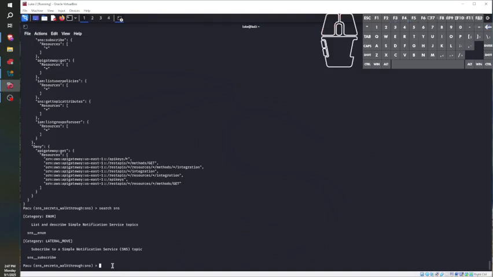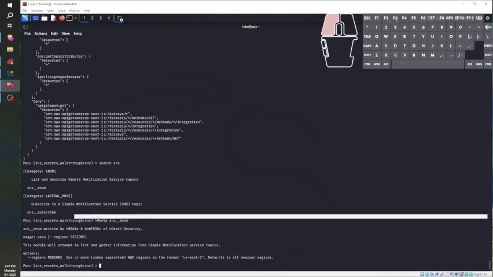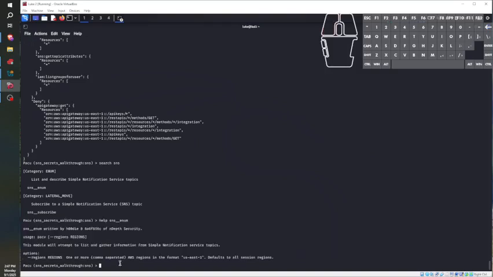So we just did search sns, so now we do help sns__enum, and this will describe to us how to use that tool. We just typed in this, and then here is what came out. We just have to specify the region with the run command, and that's how we do it.